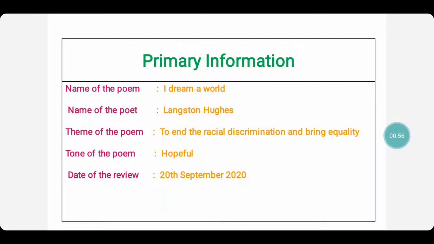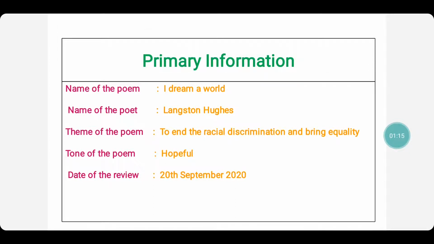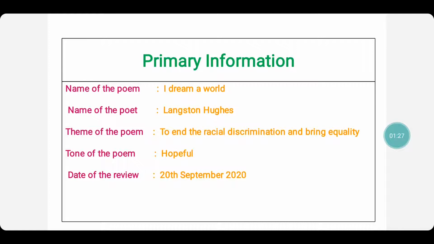So firstly, how you start the poem review is write the primary information of the poem, that is name of the poem. Here I have taken the poem I Dream a World. Name of the poet Langston Hughes. Theme of the poem to end the racial discrimination and bring equality. That is, through the poem, what message is conveyed, what is the main intention of writing the poem is what is called the theme of the poem.